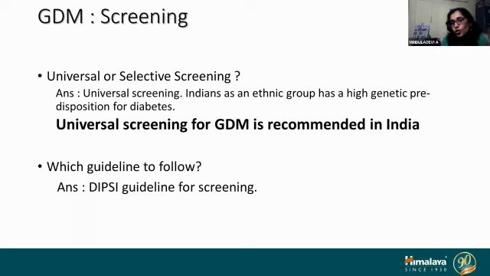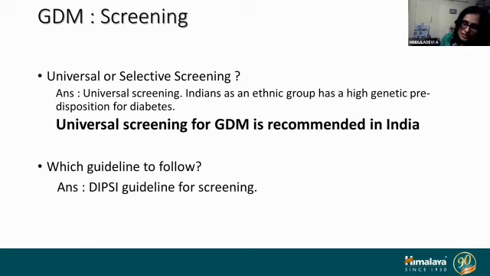Why do we opt for universal screening in India? Whether you belong to a race which is at risk for developing diabetes. Universal screening is recommended and is the norm that should be followed in India, because Indians as an ethnic group have a very high genetic predisposition for diabetes. As an ethnic community, we are 20% more at risk of developing diabetes. So universal screening is mandatory in India. There is no role for selective screening.